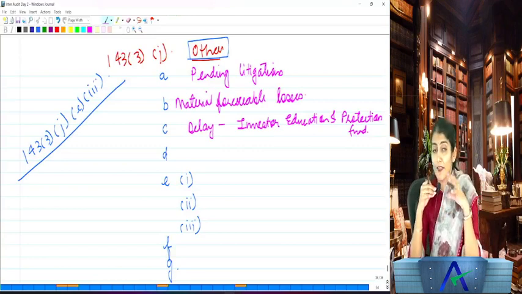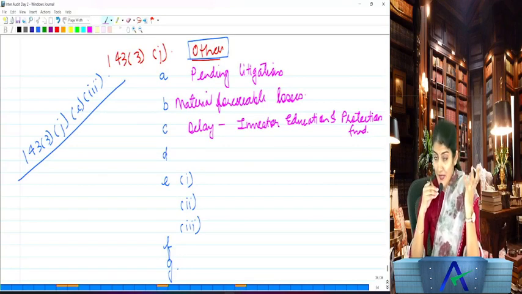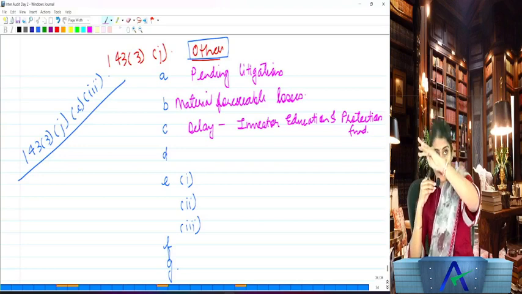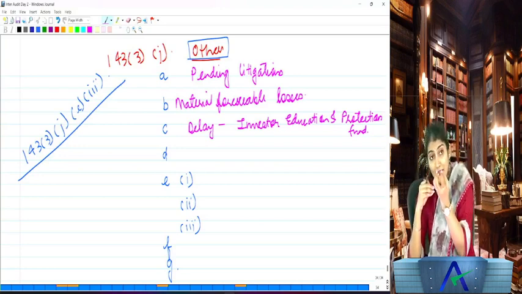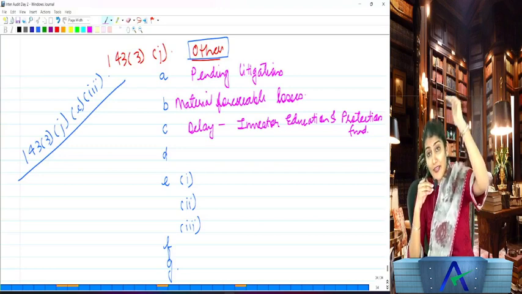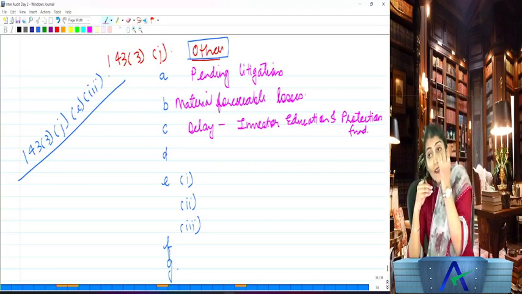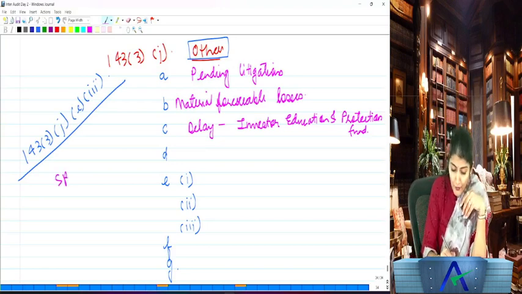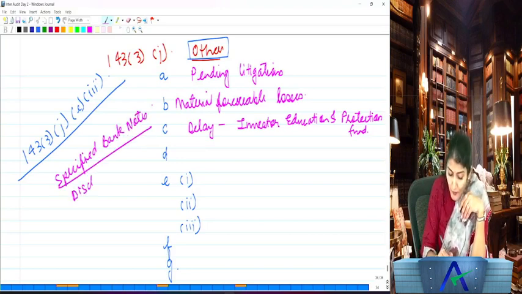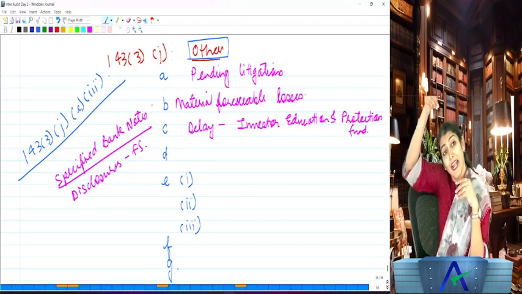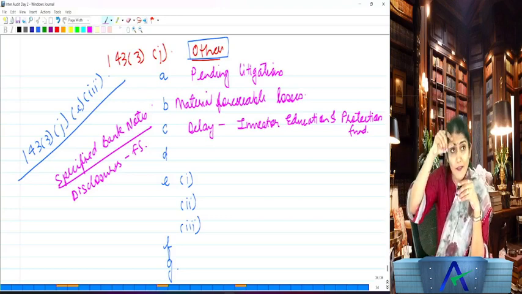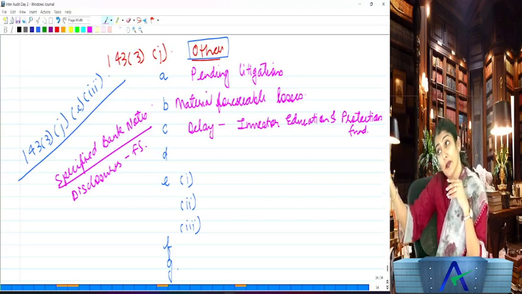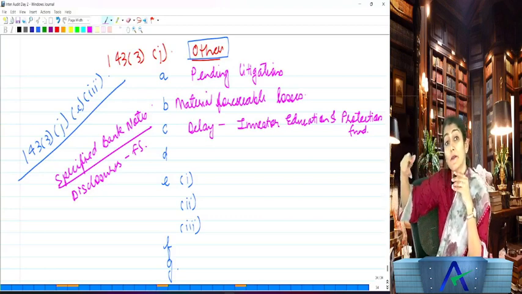Then once upon a time, what had happened? 500 rupee note, 1000 rupee note, demonetization. Right? And then you had to deposit them in the bank account. So now, when demonetization happened, if the company is having any such specified banknotes, they were called the specified banknotes. What does it say? Whether the disclosures of the same have been given in the financial statements, in the notes to account. At that point of time, for a limited period, the disclosure requirement had come. Auditor had to report whether company has done the disclosure of the specified banknotes.